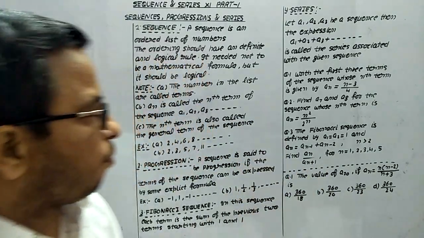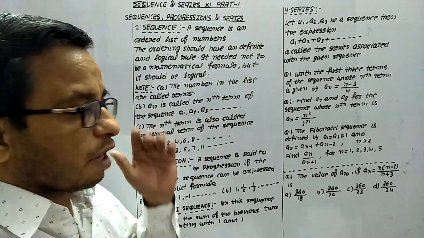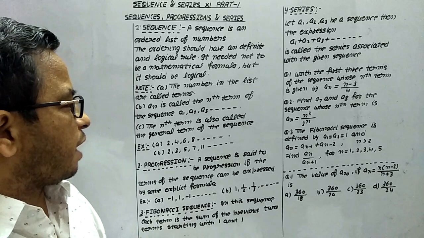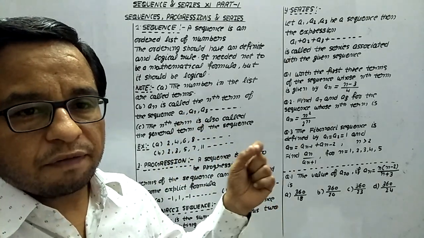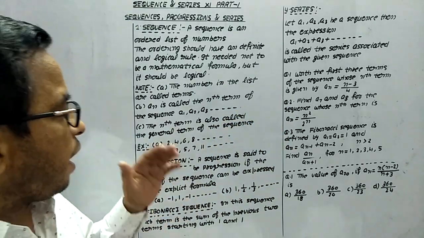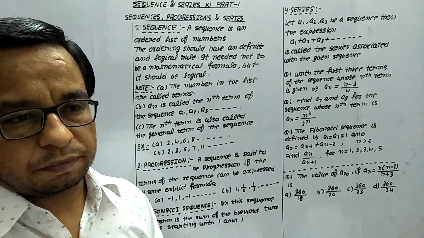Now there are a few important points. The numbers in the list are called terms. जो ये numbers होते हैं इन्हें हम terms कहते हैं. An is called the nth term of the sequence A1, A2, A3 and so on. Now look at this thing. The nth term is also called the general term of the sequence.